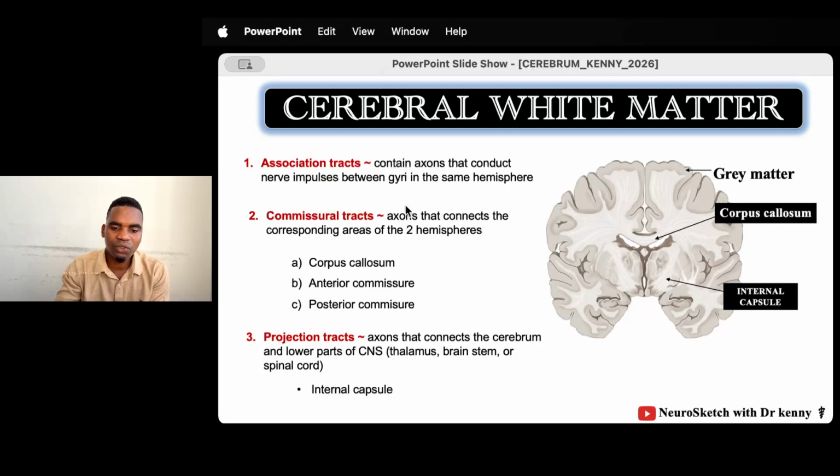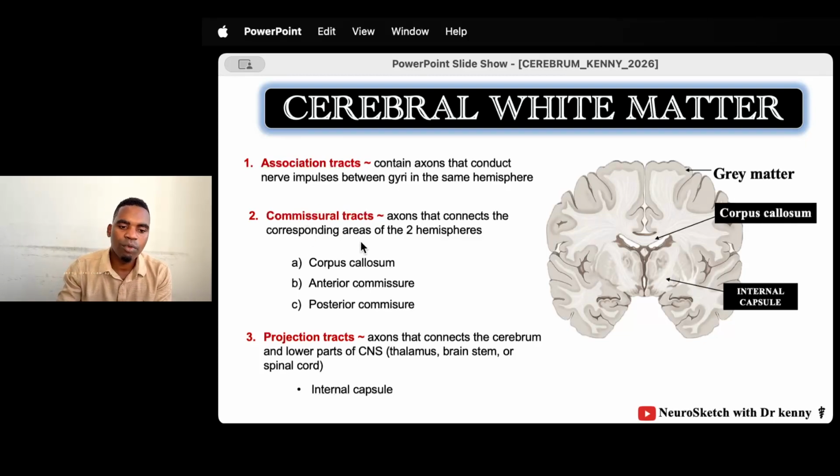Okay, so what are the association tracts? These are tracts of fibers that carry information from one gyrus into another gyrus, but within the same cerebral hemisphere. Within the same cerebral hemisphere, carrying information from one gyrus into another. This is the association tract.